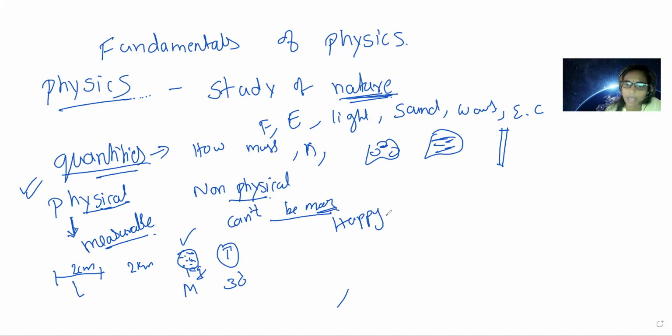How much happiness you feel when somebody gives you something, or your sadness, or when you get any pain, you cannot measure that, right, children? These are what we call non-physical quantities, which cannot be measured. Examples are these. I hope this is clear, children. In physics we're going to study only physical quantities. Non-physical quantities we cannot study in physics.